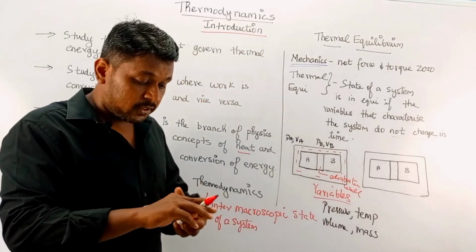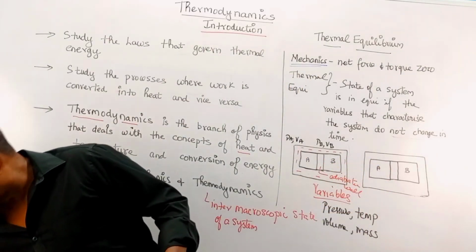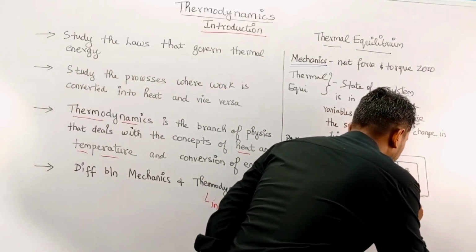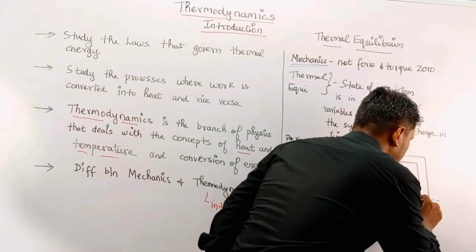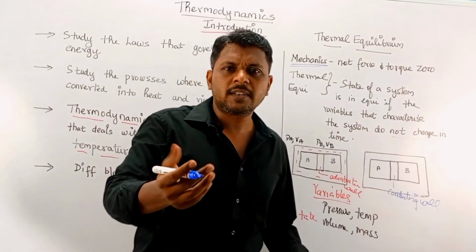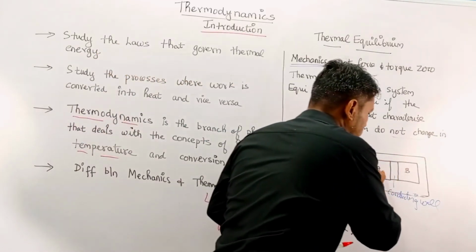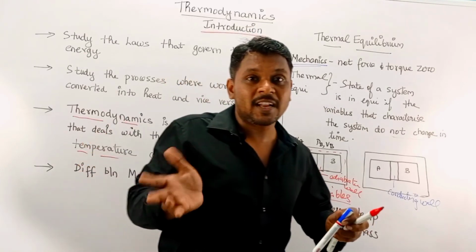Let us take another case. In between we have kept a conducting wall, or we call it a diathermic wall. This allows the properties to be transferred. It allows the state to be transferred.